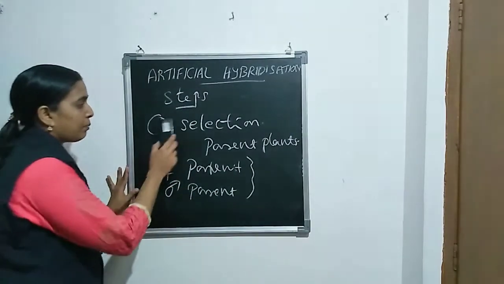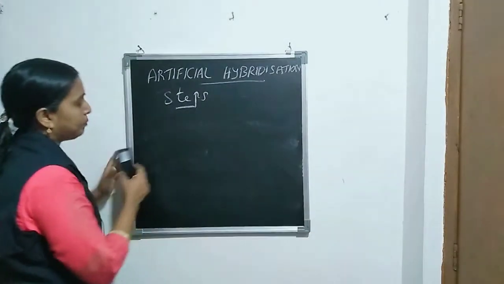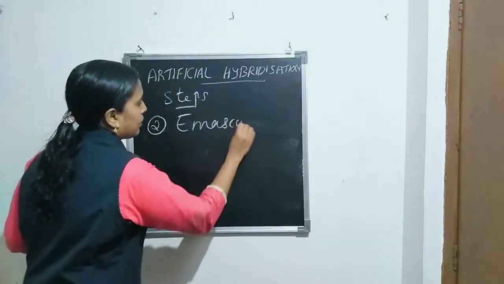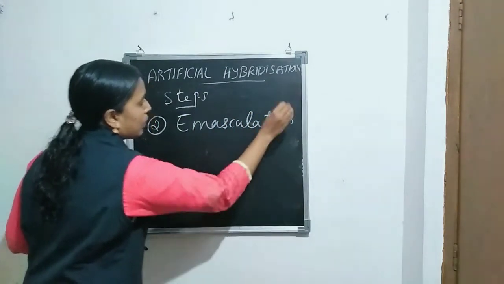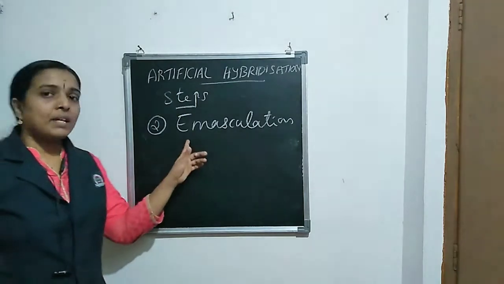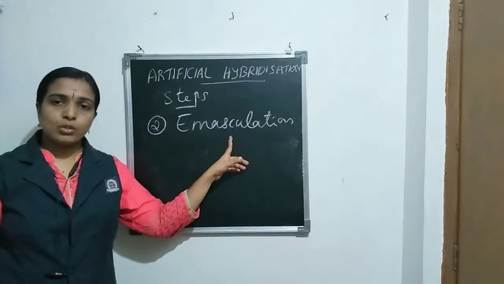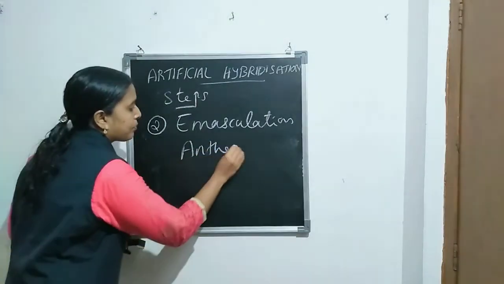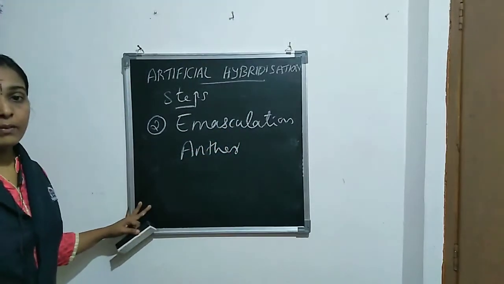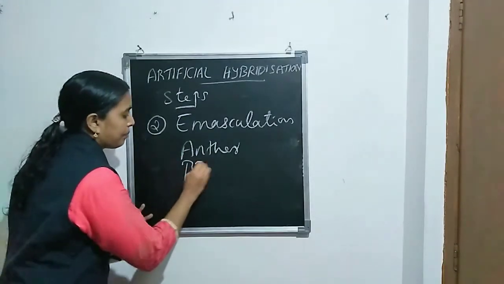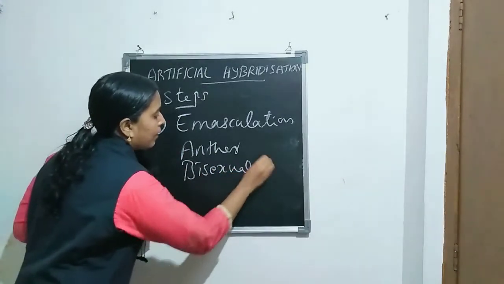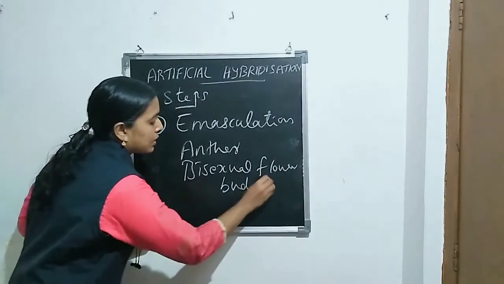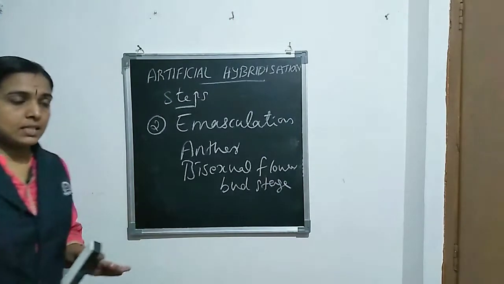Okay. Then second step, emasculation. Emasculation is a process of removal of anther from a bisexual flower at bud stage. From a bisexual flower at what stage? It is at bud stage.